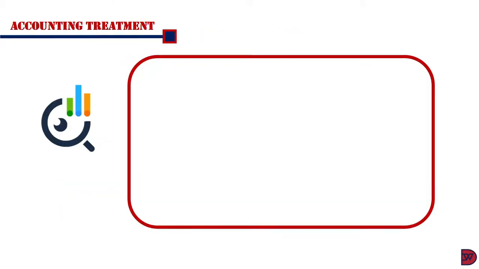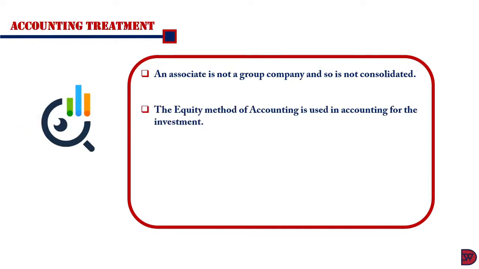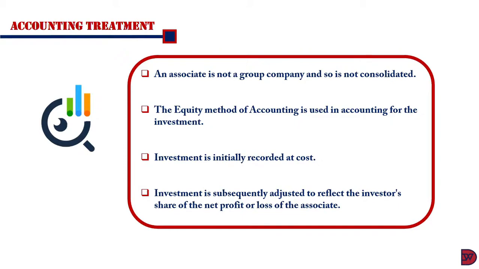We quickly move on to discuss the accounting treatment. An associate is not a group company, and so it's not consolidated. It is instead accounted for using the equity method. Under the equity method, the investment is initially recorded at cost and is subsequently adjusted to reflect the investor's share of the net profit or loss of the associate.